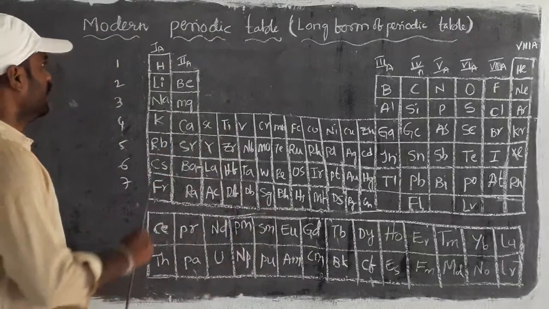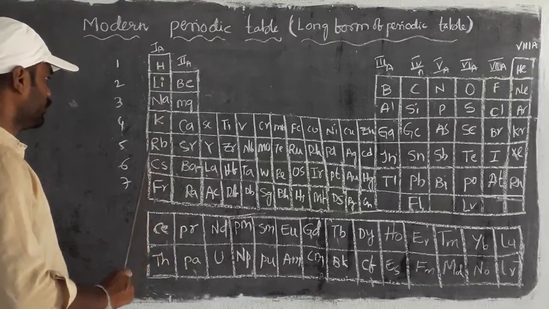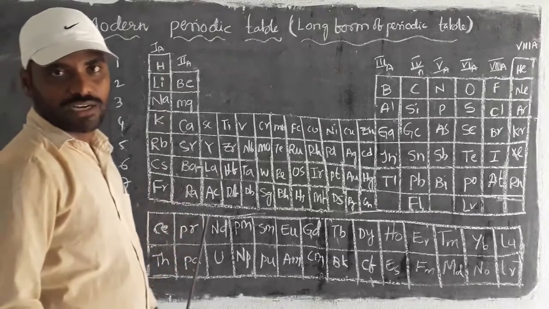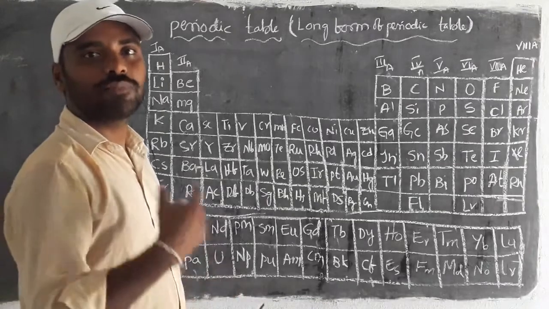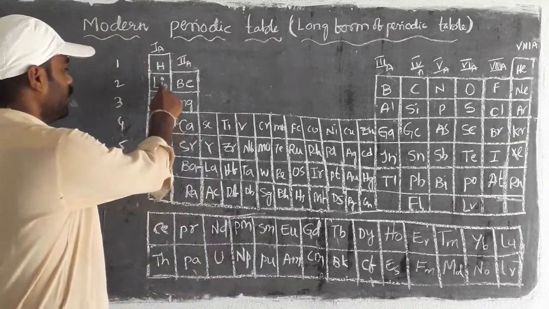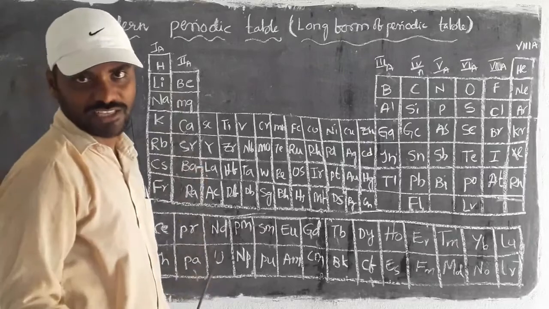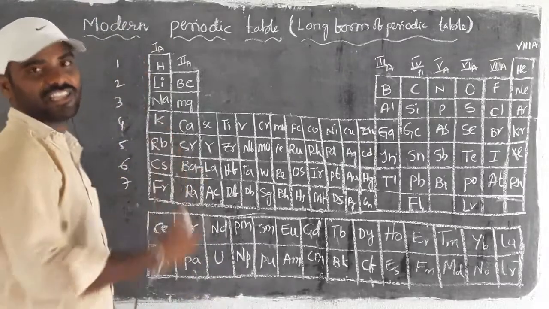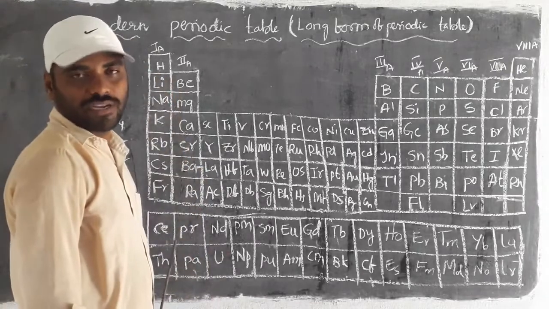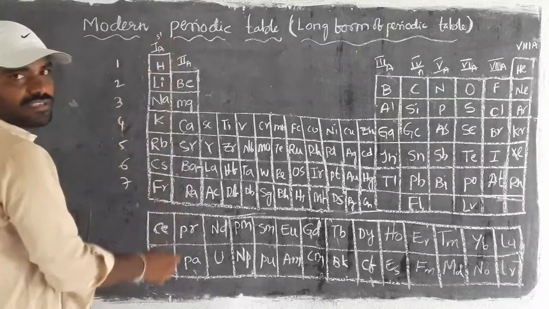Then if you look at the first group elements, hydrogen, lithium, sodium, potassium, rubidium, cesium, francium, when they react with water they give their respective compounds with OH, like NaOH, KOH, LiOH and RbOH. For that, they are basic in nature, so we call it alkali nature. For that, this group is named alkali metals. Alkali metals, and their respective configuration is s1, as we already discussed.